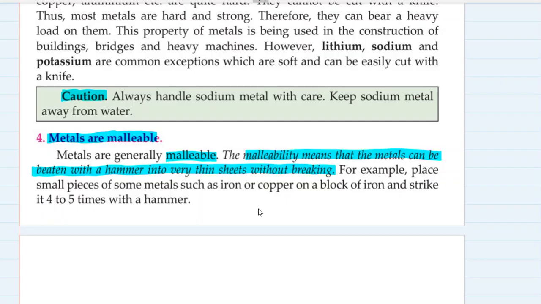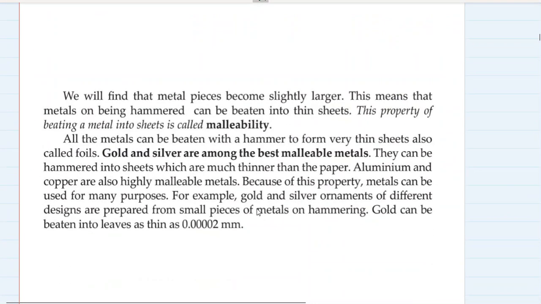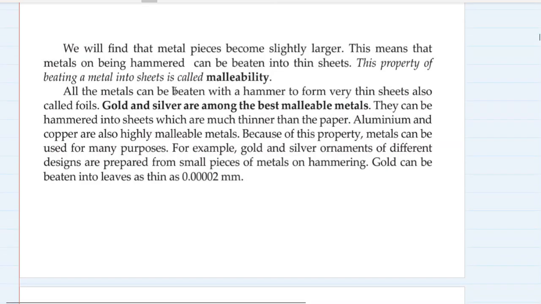Place small pieces of some metal such as iron or copper on a block of iron and strike them 4 to 5 times with a hammer. It becomes flat, and the metal pieces become slightly larger. This means that metals on beating with a hammer can be converted into thin sheets. This property of beating a metal into thin sheets is malleability. All the metals can be beaten with a hammer to form thin sheets, also called foils.